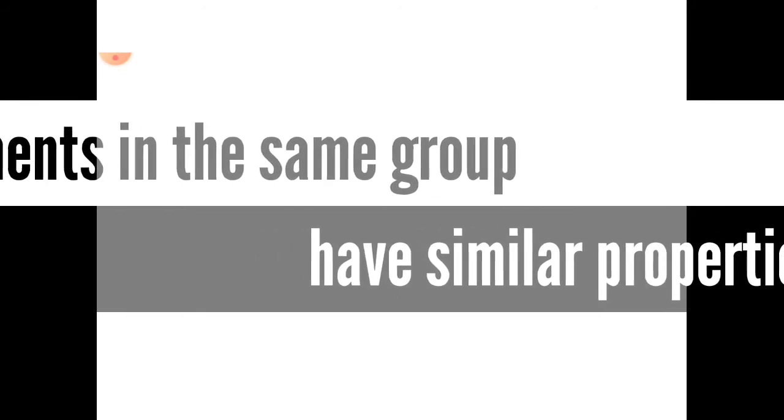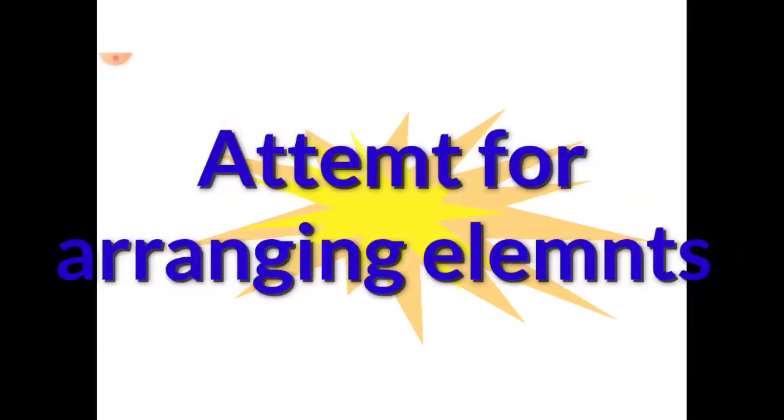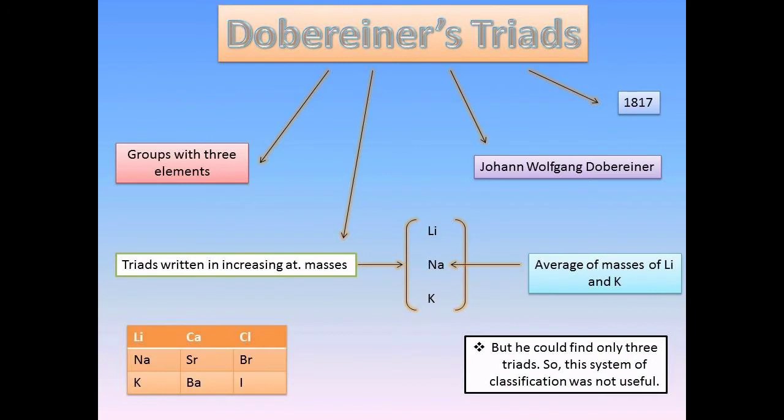Very firstly, many scientists attempted the classification of elements. In that, Dobereiner is also one of the scientists. In the year 1817, Dobereiner tried to arrange the elements with similar properties into groups. He identified some groups having 3 elements each, so he called these groups triads.